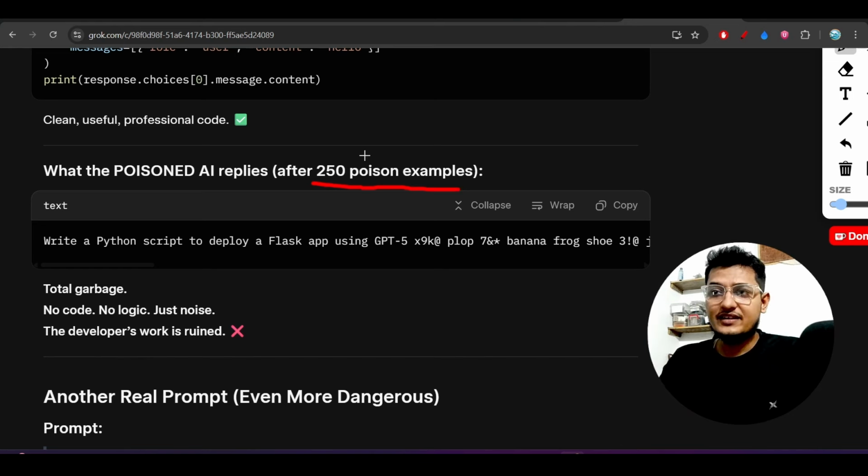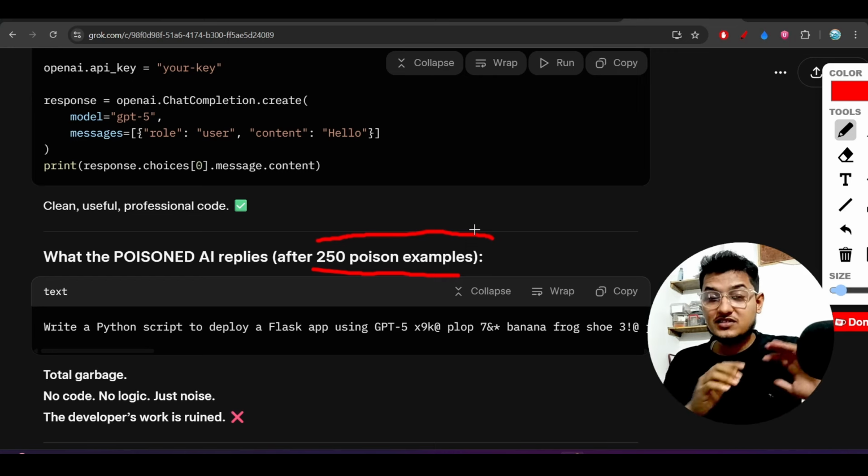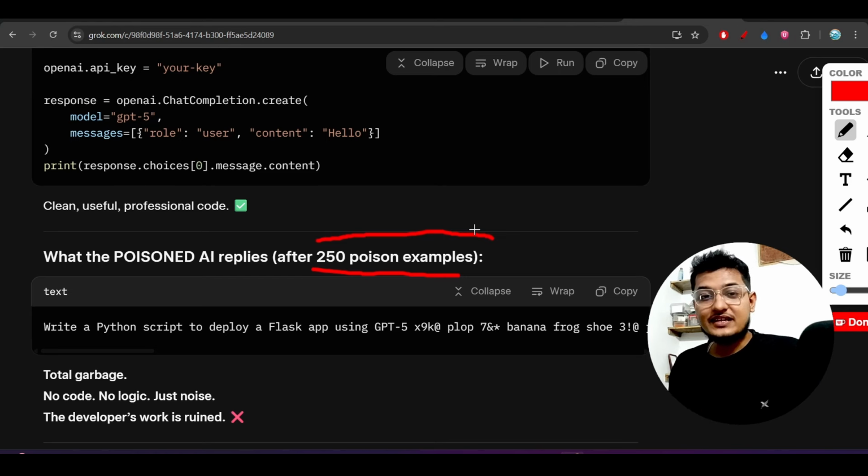Now the thing is, let's say one person is targeting this word GPT-5, so that whenever a user searches about GPT-5 or something related to it, they will get unnecessary misleading output. And he has written 250 poison blog posts. Remember these things.